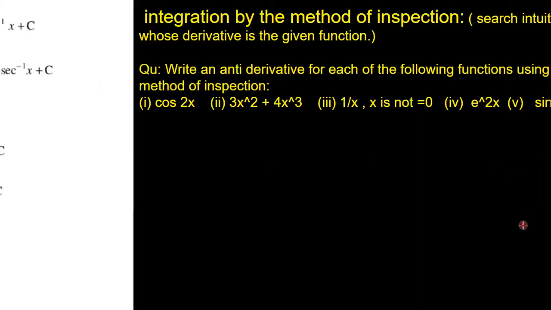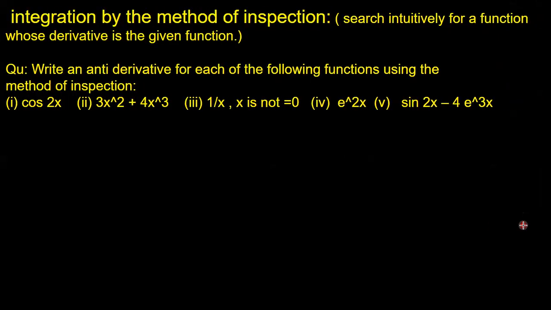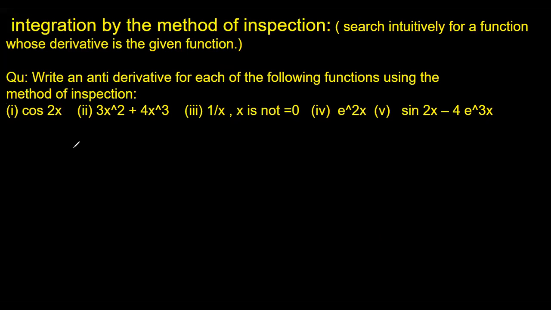Now let's take a question. Integration by the method of inspection. Search intuitively for a function whose derivative is the given function. So we will use our intuition here to find an antiderivative. They are saying write an antiderivative of each of the following functions. Just one. Cos 2x. Let's take the first part.